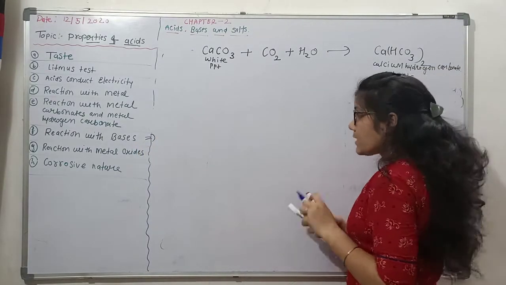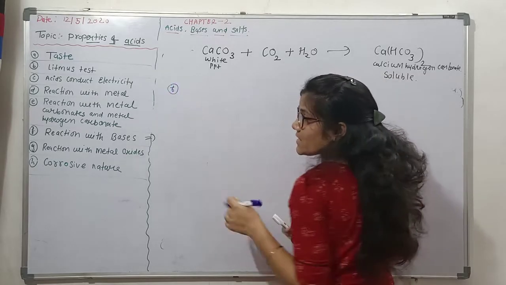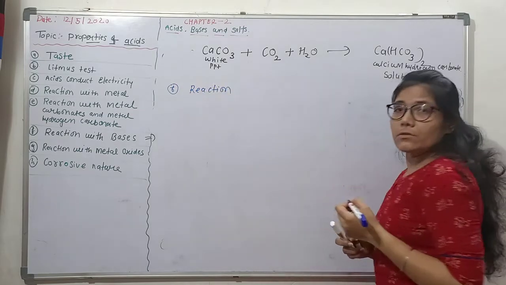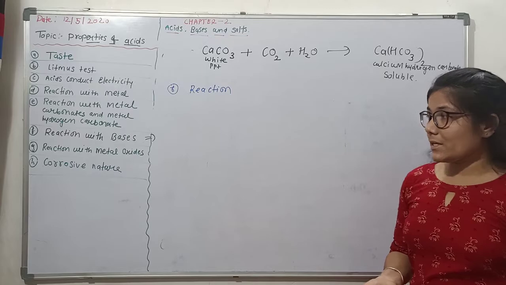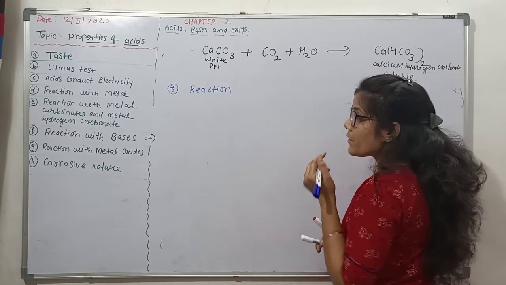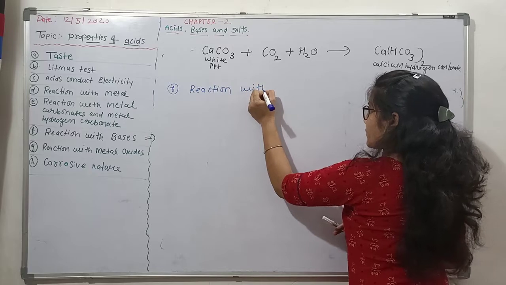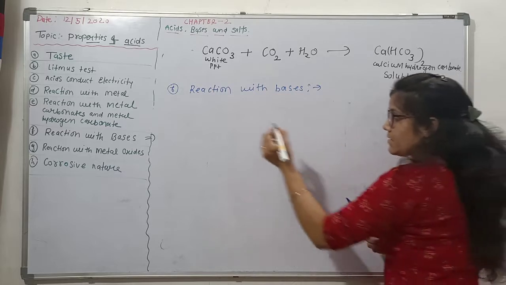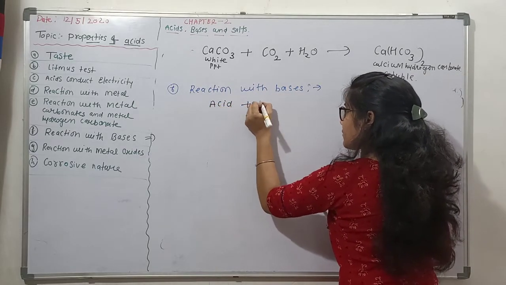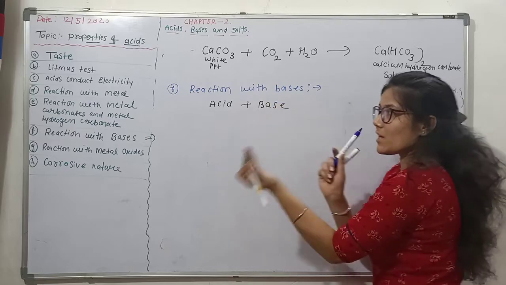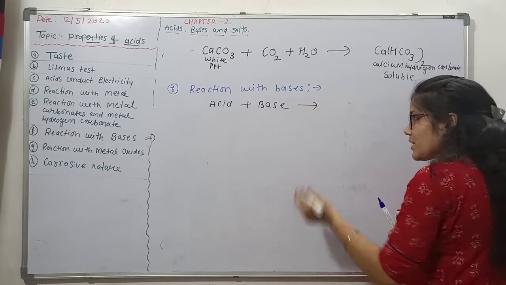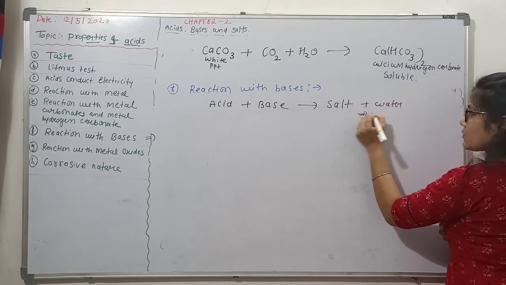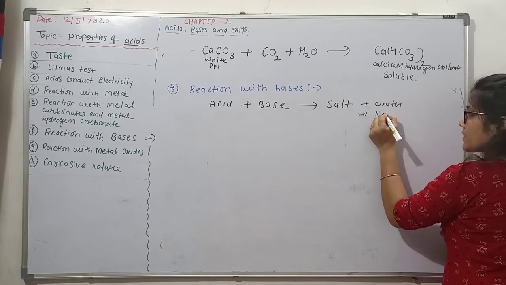When acid and base react, they neutralize each other, and due to the neutralization of acidic or basic character, this reaction is called neutralization reaction. Repeating, when acid reacts with base, they neutralize one another, and they form salt and water.